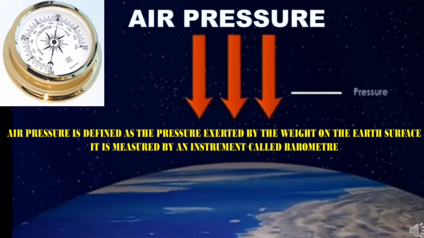Now, let's know about the air pressure. Air pressure is defined as the pressure exerted by the weight of air on the Earth's surface. It is measured by an instrument called barometer.